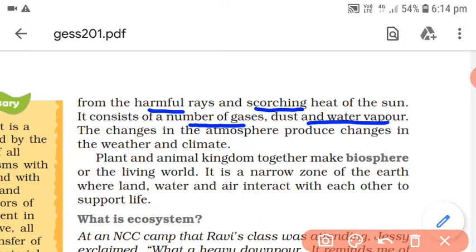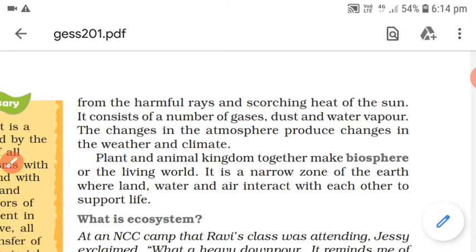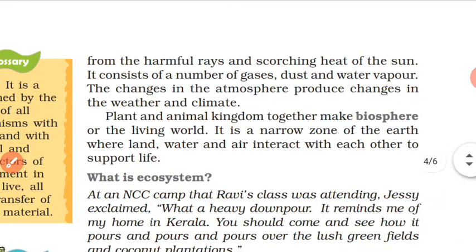So the changes in the atmosphere produce changes in the weather and climate. Now these two words are totally different. What is weather and what is climate, that we have already studied in the previous standard, so we are not going to discuss about it. So whatever the changes take place in atmosphere means the pollution made by the factories, जो धुआं निकाला जाता है by number of factories, even vehicles, और बाकी अलग तरह से जैसे हम इसमें बदलाव करते हैं, हम जिस तरह डिस्ट्रॉय करते हैं, तो there would be number of changes with the weather and climate.